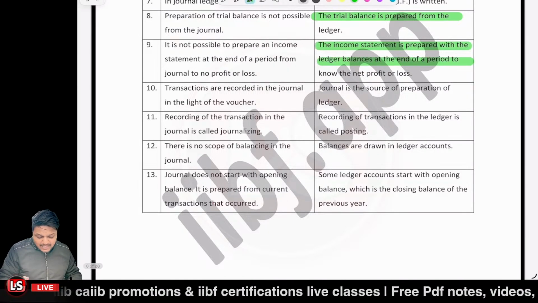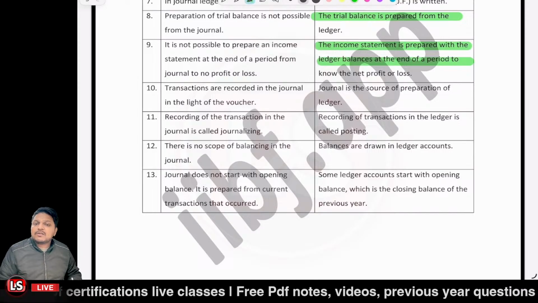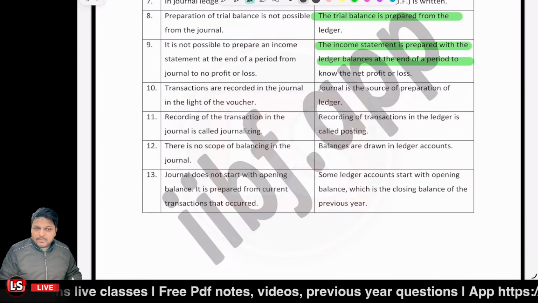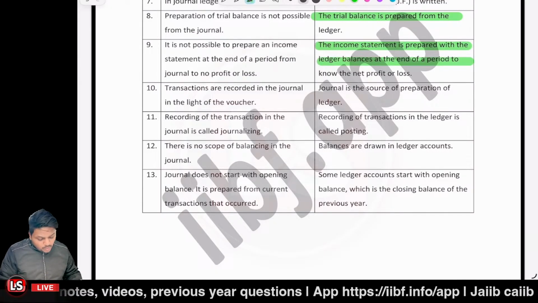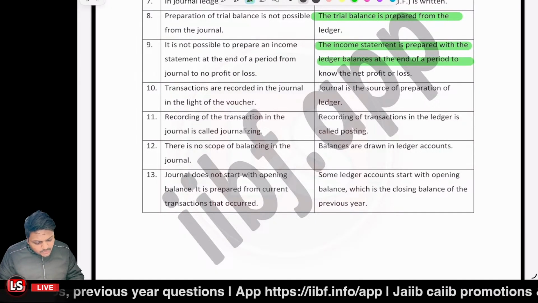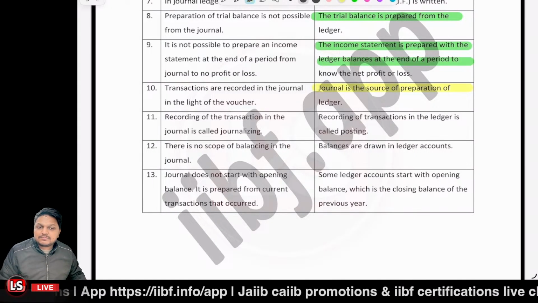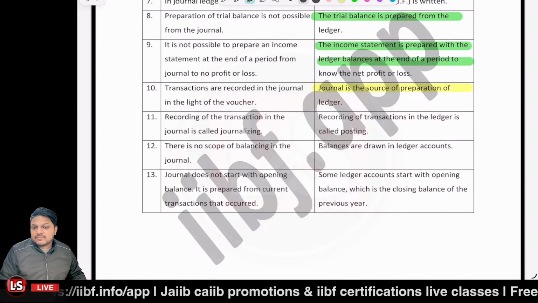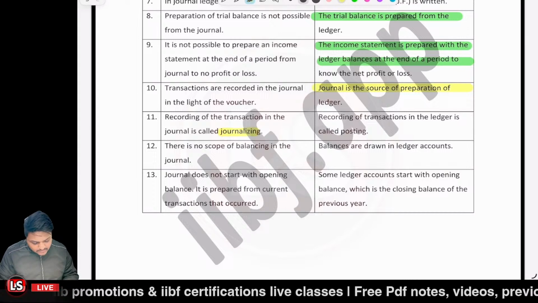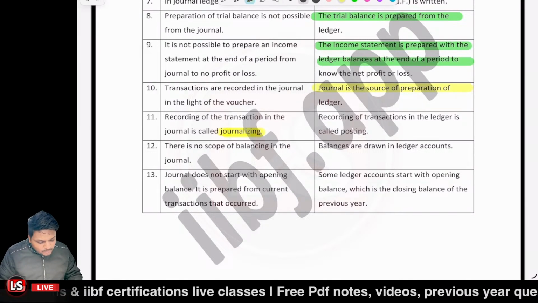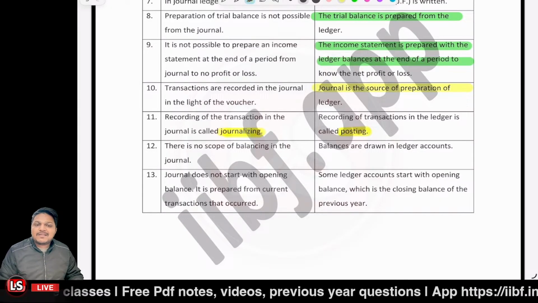And transactions are recorded in the journal. What you basically do is look at a simple voucher and prepare the journal entry for it. And for preparing the ledger, the source is what? Source is the journal. You look at the journal as a source when you're going to prepare the ledger. And when you record the transaction in the journal, it is said to be journalizing. And when we post the transactions in the ledger, it is called posting, or recording the transaction in the ledger is said to be posting.